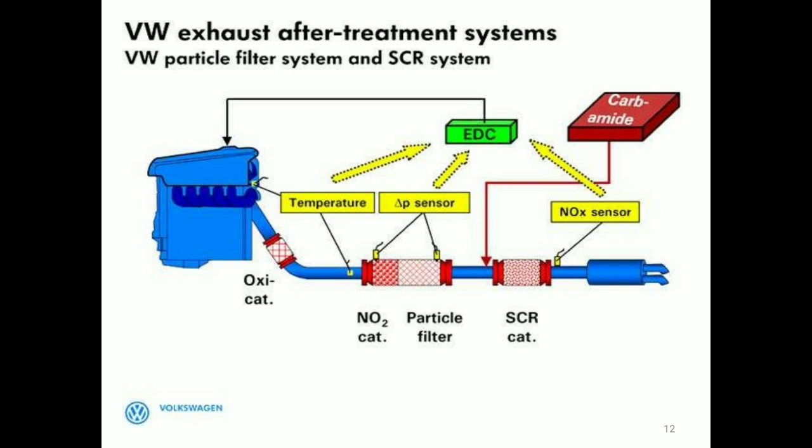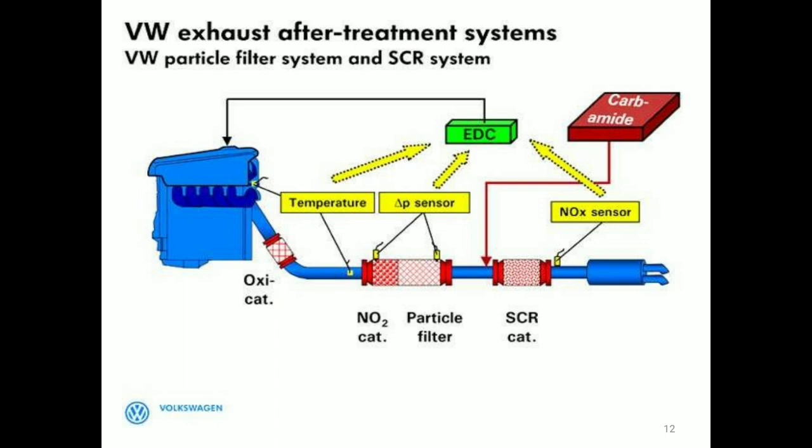The first one, in blue color, is the engine. From the engine, the hot exhaust enters the catalytic converter. Then all of it is controlled by the EDC, the electronic device control. In the NO2 catalyst, NOx is reduced, hydrocarbons are reduced, and carbon monoxide is reduced.